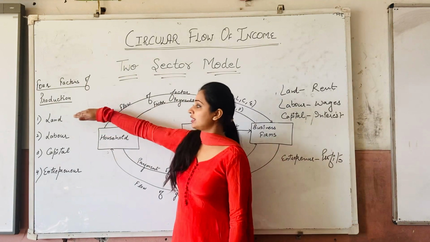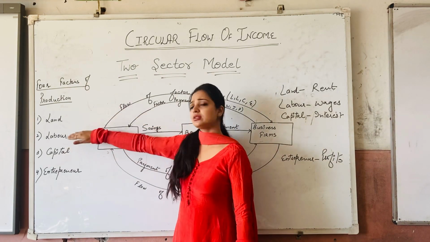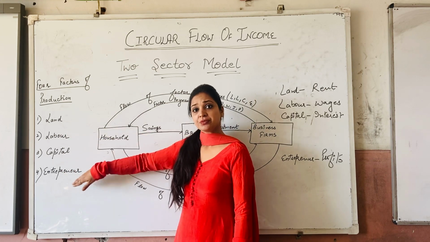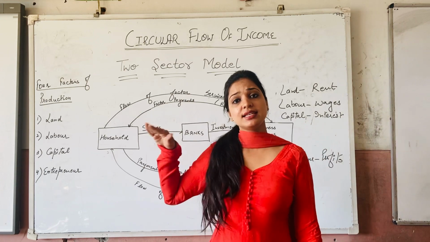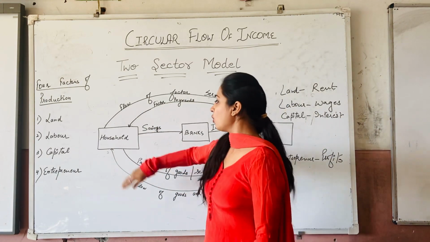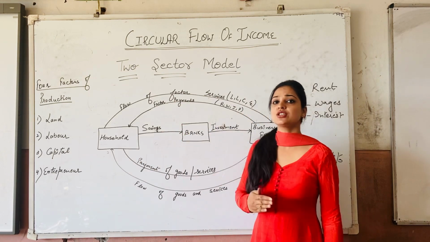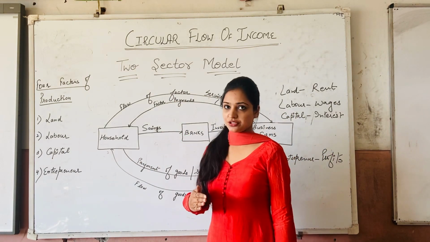Owner means whether you talk about land or labor or capital or entrepreneur, we basically say that these are the four things which are owned by the household. So households are basically the owners of these four factors of production, right?